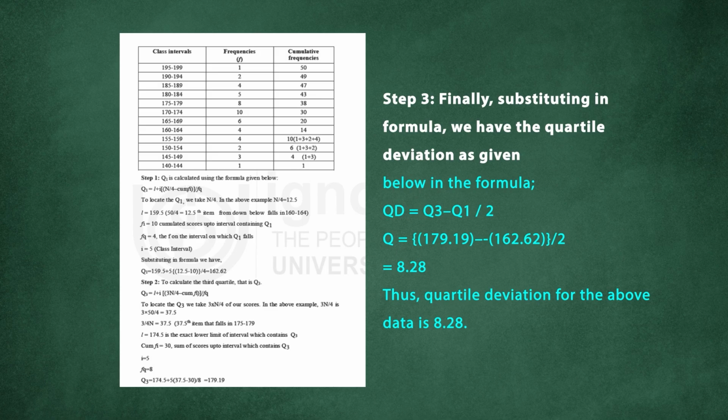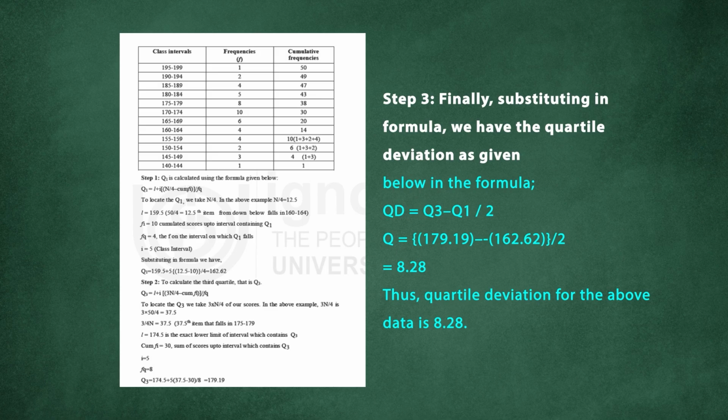And where is the 12.5? 12.5 is the score where we can get the quartile range, or in other words the first quartile group. So how do we decide the first quartile group? Of course we take n by 4, so the total number of frequency divided by 4. So n by 4 you will get 12.5 here, and 12.5 would be considered as the first quartile range.